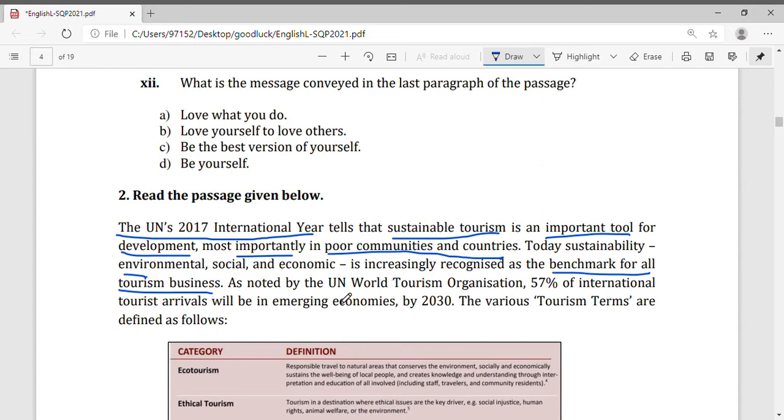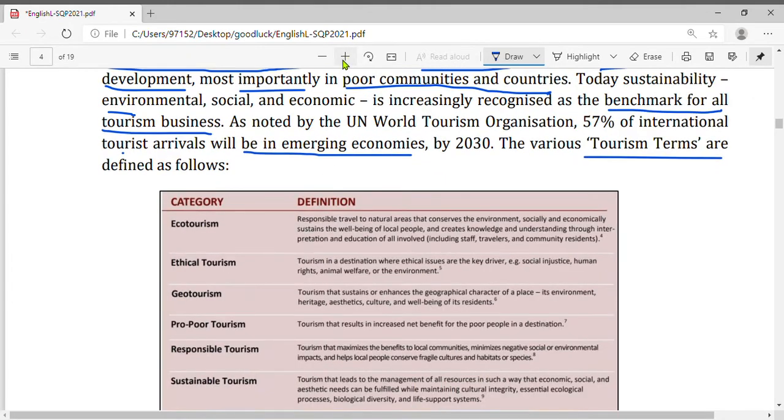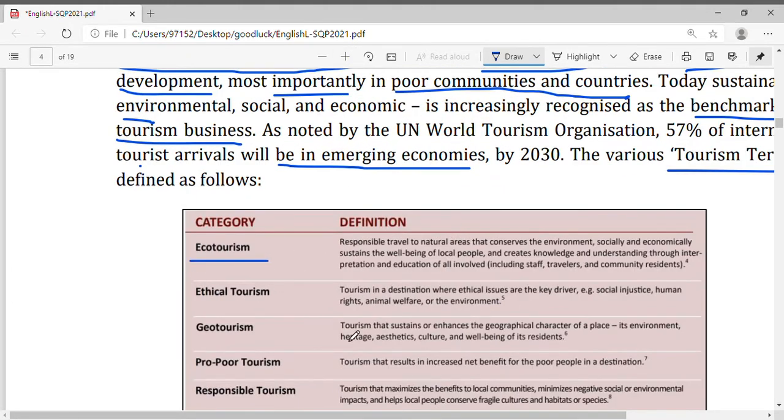As noted by UN World Tourism Organization, 57% of international tourist arrivals will be in emerging economies. They will come to developing countries. The people will travel towards the developing countries, emerging economies by 2030. The various tourist terms are defined as follows. A quick run through: ecotourism, ethical tourism, geotourism, poor tourism, responsible tourism.